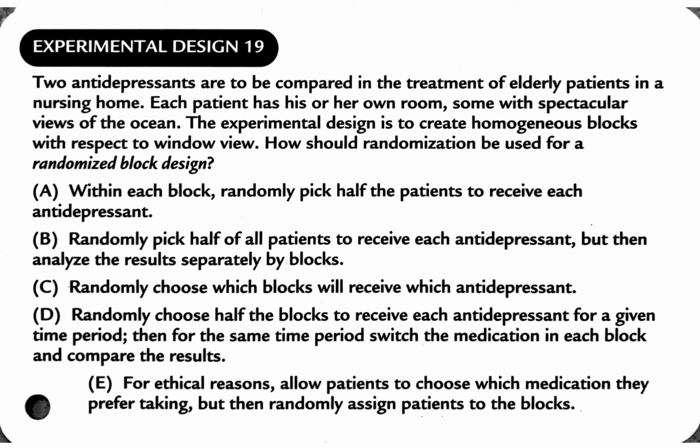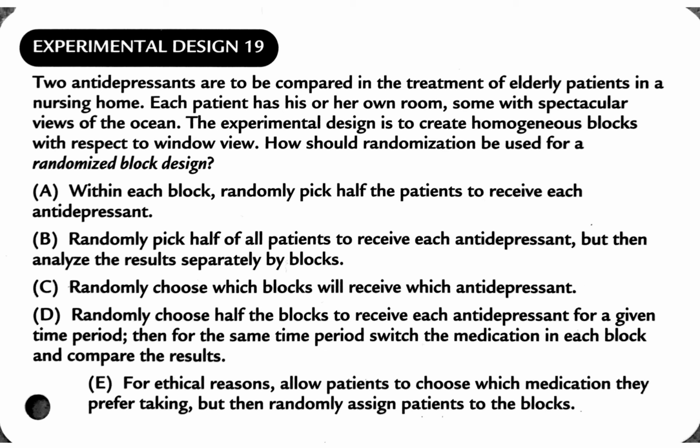The question says, how should randomization be used for a randomized block design? I think I misread answer B. It says randomly pick half of all patients to receive each antidepressant. Done. But I think that's not true. I think it needs to be separated into blocks first and then given out to the patients. So A is a much better answer.